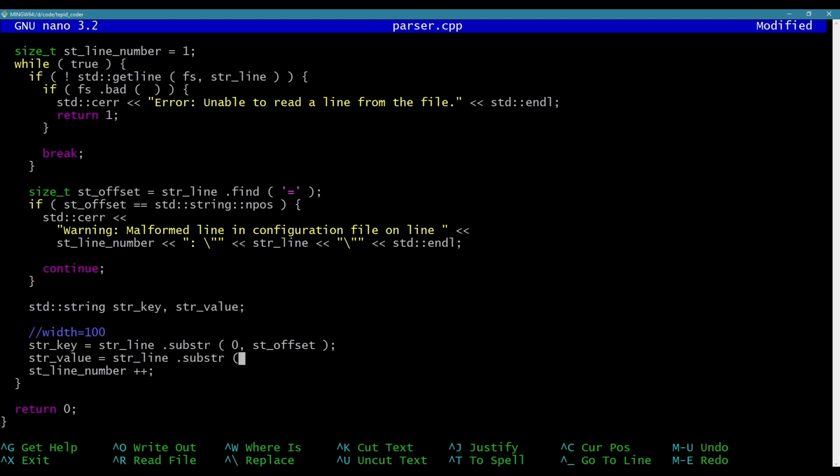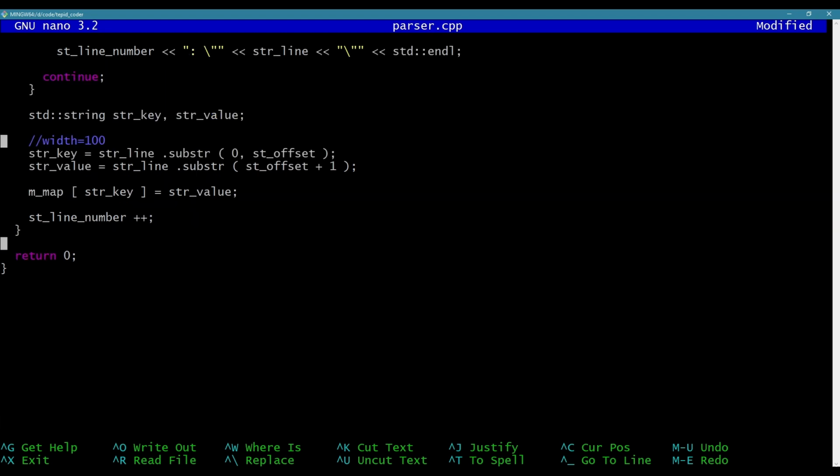So string value equals string line. We're going to use substr again. And this time we're going to do offset plus 1. So we're going to start after the equals, right? So it's going to be right here. And if I don't put an ending point, it's just going to go to the end of the string, standard string::npos or whatever. And it'll just grab everything in the string. So now what I want to do is stick the key and value in my map. So the map has a key which is associated with string value.